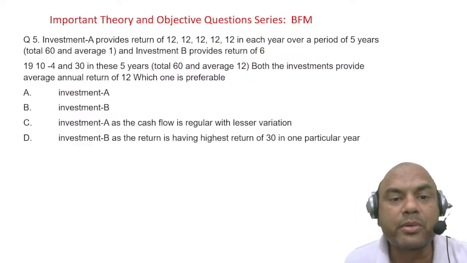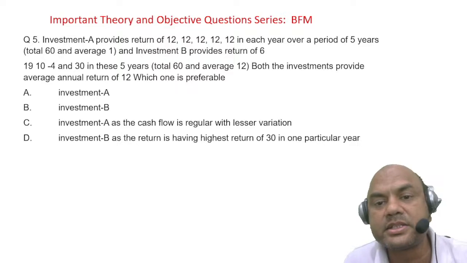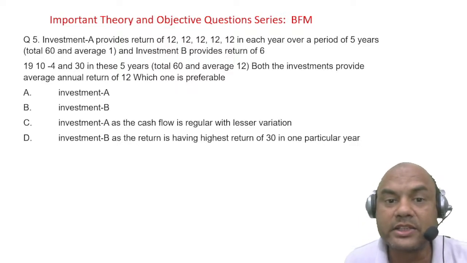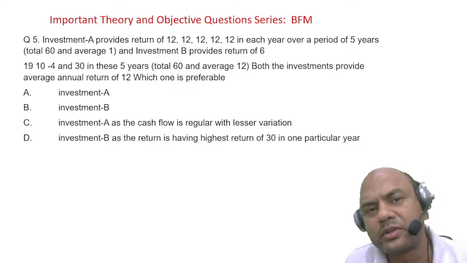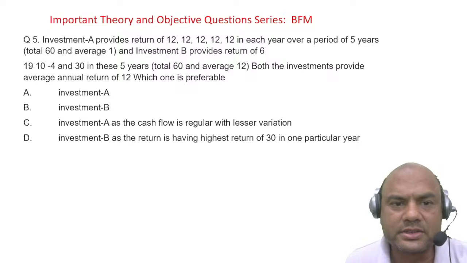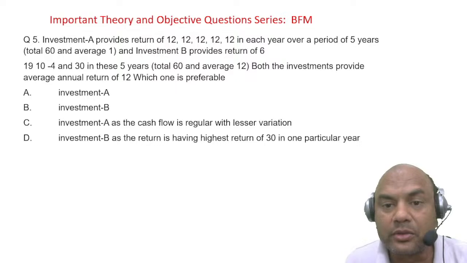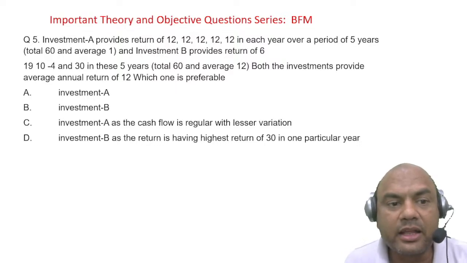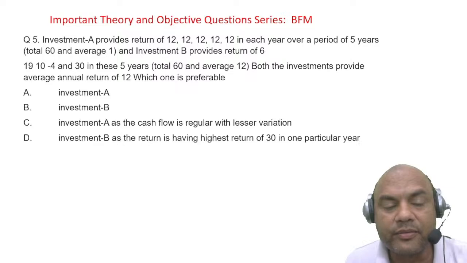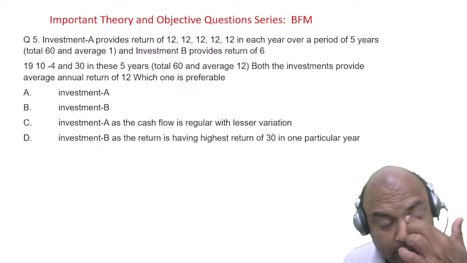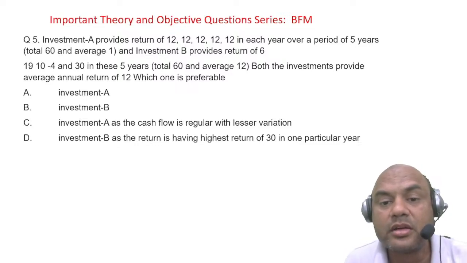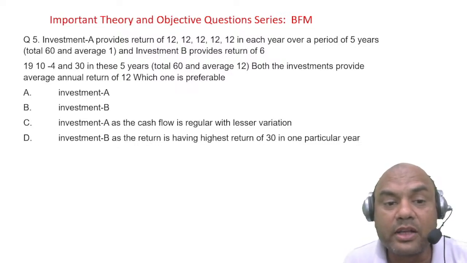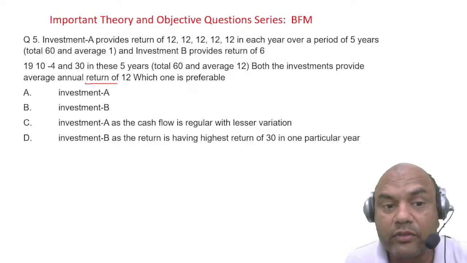If investment A provides a return of 12 in each year for 5 years. Now investment A is giving me, let's say, 12 crores, 12 lakhs, you call it any number. 12 for 5 years. And investment B is giving me returns of 6, 19, 10, minus 4, 30 in 5 years. So there is variation in this, while this is constant. Both the investments provide an annual return of 12%. See this, returns they are giving me of 12%.